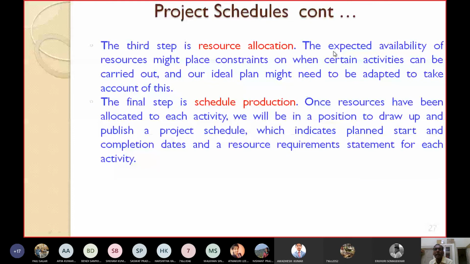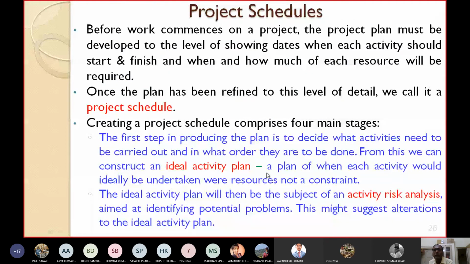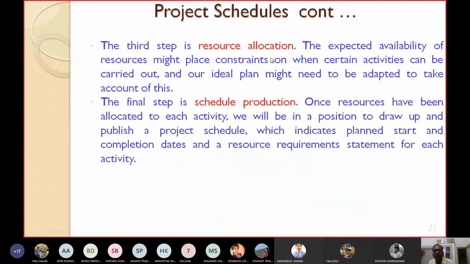So the expected availability of the resources might place constraints on when certain activities can be carried out, because all the activities are ready. As soon as you allocate the resources, they will start. So the ideal plan might need to be adapted to take account of this. Whatever ideal plan we have made, now we have to change it. We have to modify it in order to accommodate these resource constraints.